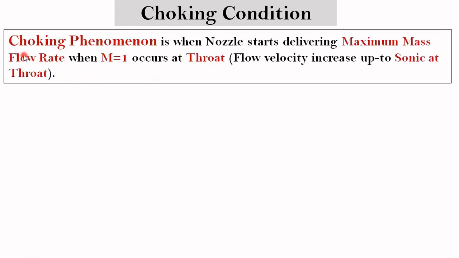Now let's discuss what is choking condition in nozzle. So choking is a phenomenon when nozzle starts delivering maximum mass flow rate. We know the condition for maximum mass flow rate is when Mach number becomes 1 at the throat. So we can say when the flow velocity increases up to a sonic velocity at the throat, under this condition, we can call the nozzle is in choking condition.